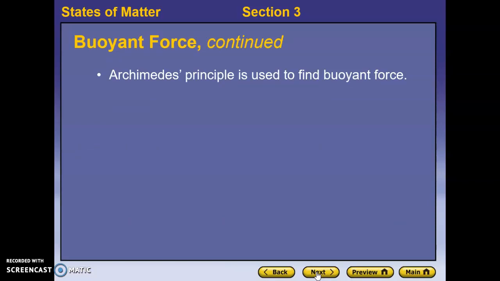And it was Archimedes who first used the idea of buoyant force. The story has to do with him being asked by the king to find out if gold was being stolen out of his crown and replaced with a different metal. So Archimedes had to figure out how he was going to find the density of the gold crown, and because the crown is such an odd shape, he had to figure out how he was going to find the volume of such an oddly shaped object.